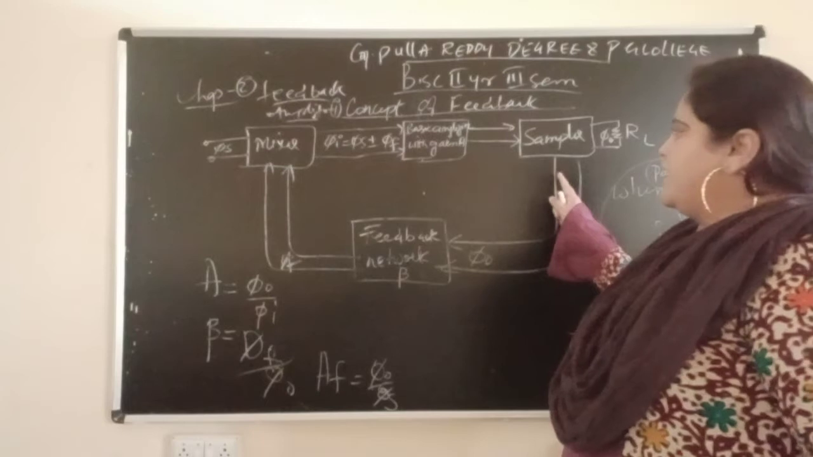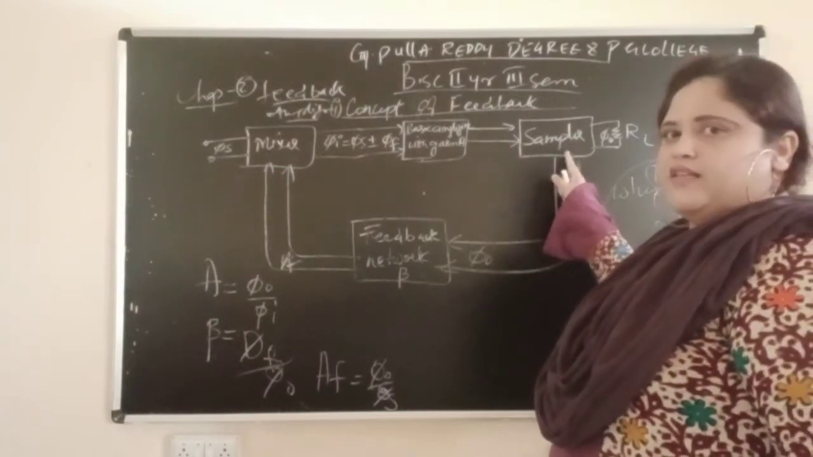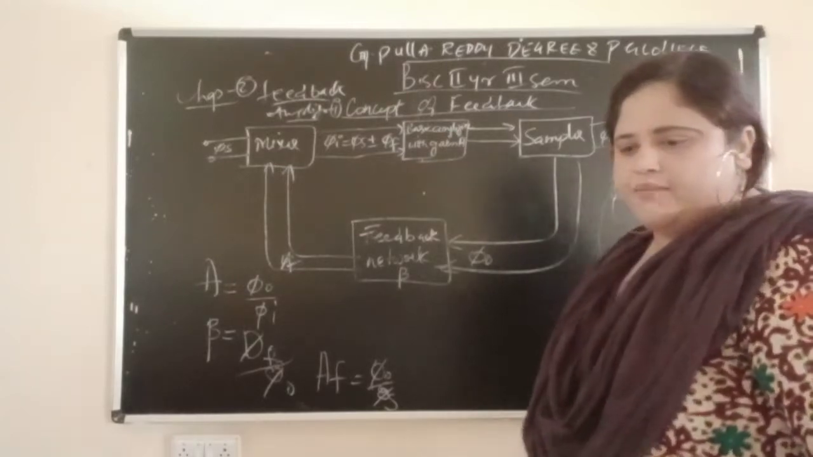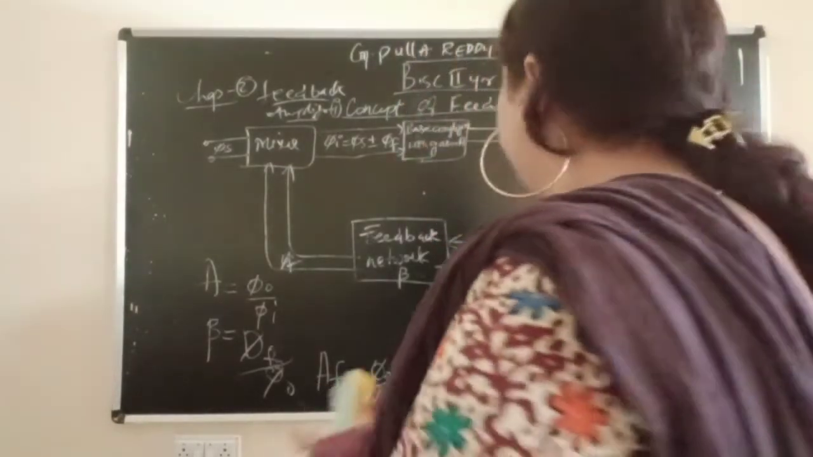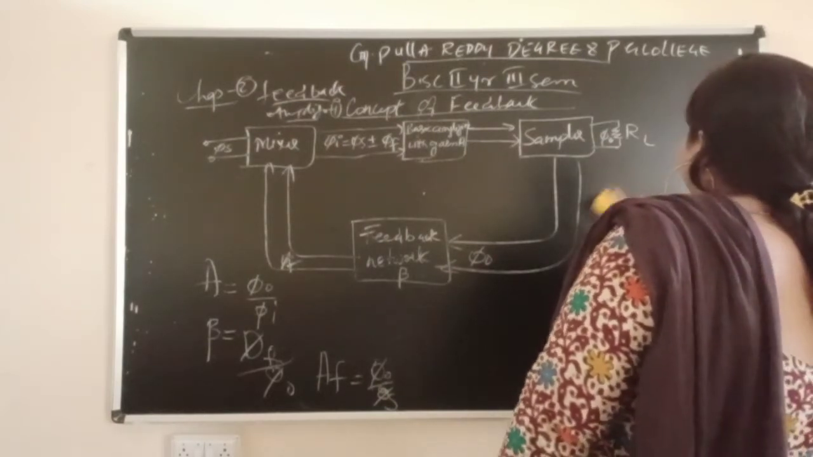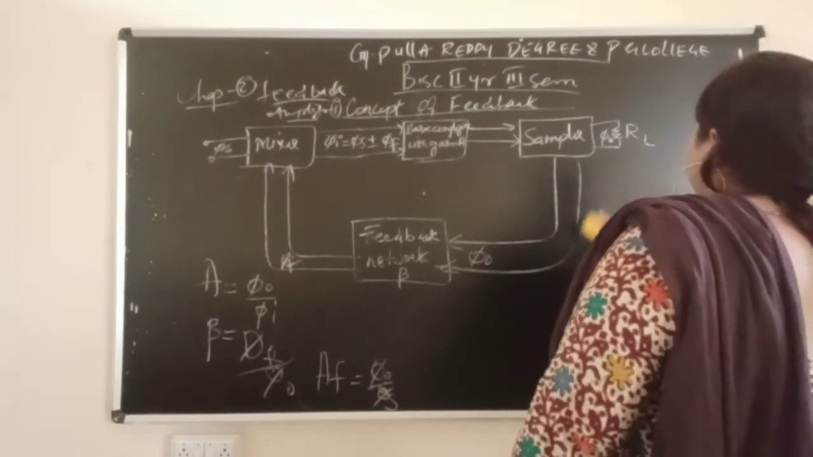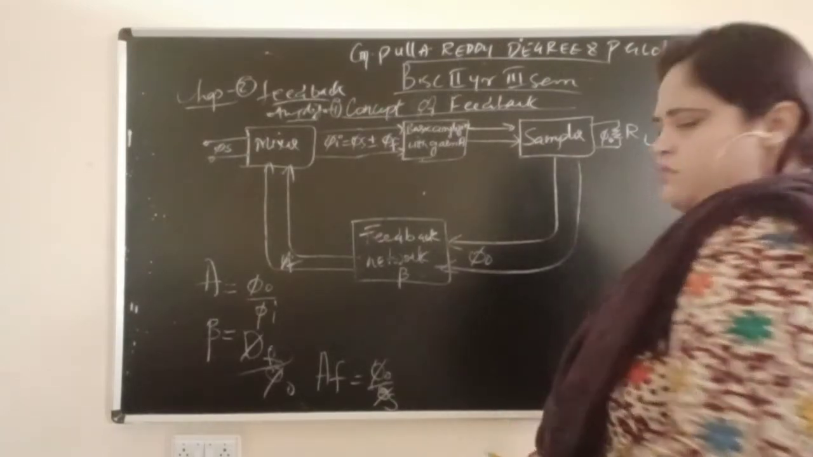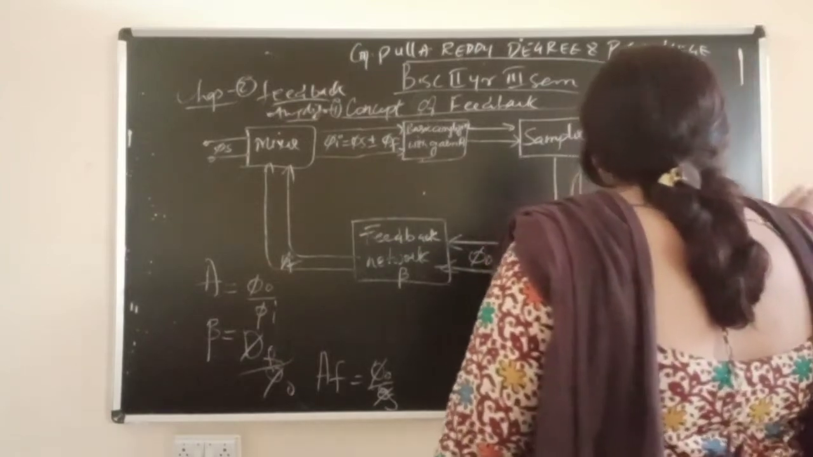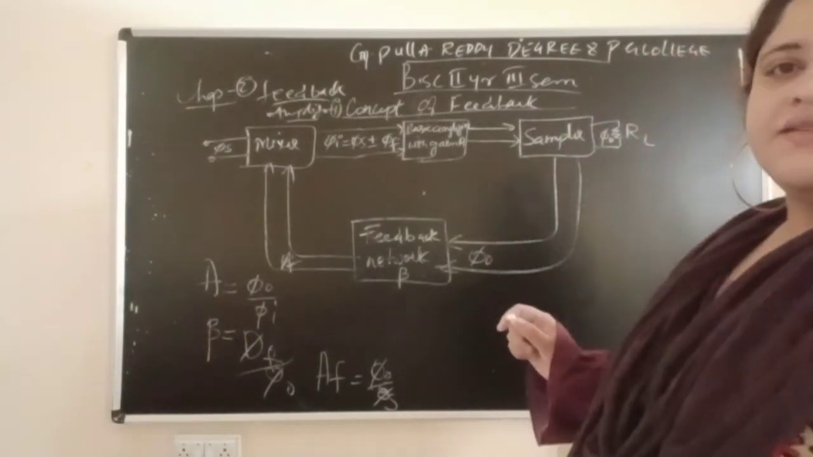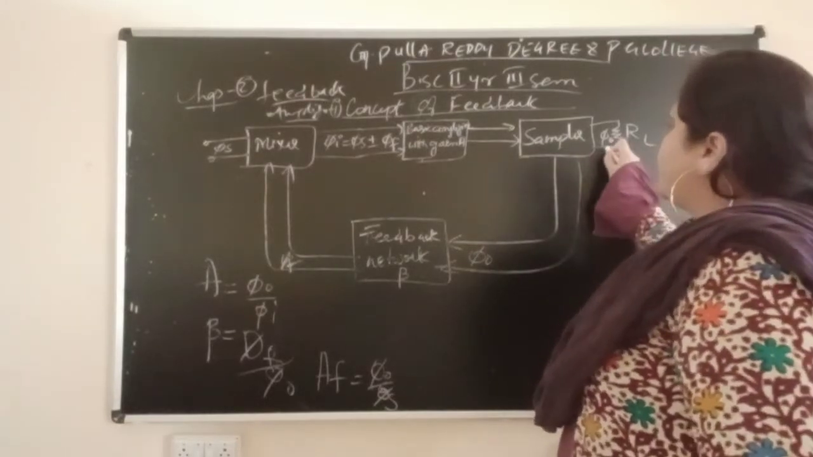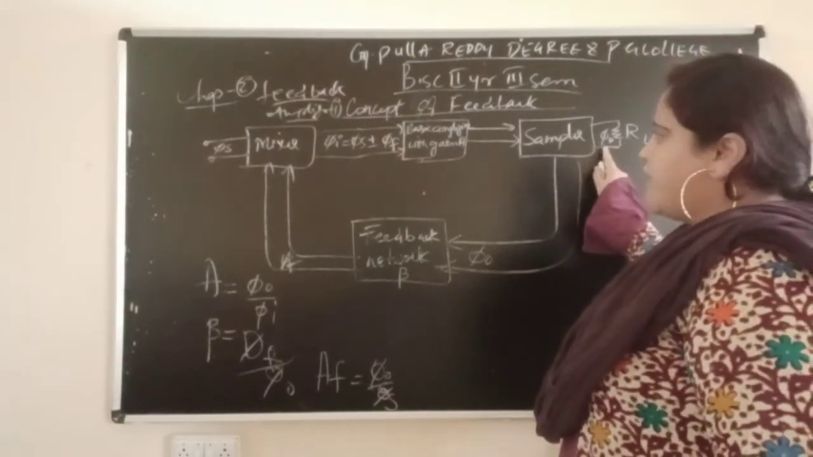So what I will draw here, the sampler. First it will start from the sampler. So what is the work of this sampler? First, the concept of feedback. In the concept of feedback, see here: sampler, output quantity. See, this is the output. Phi naught is the output.